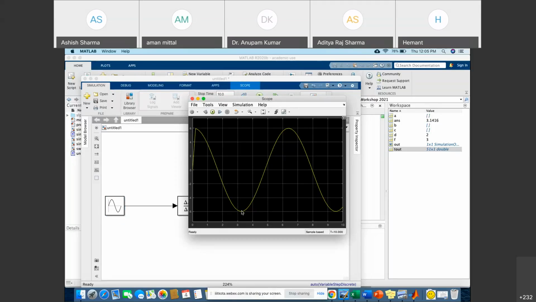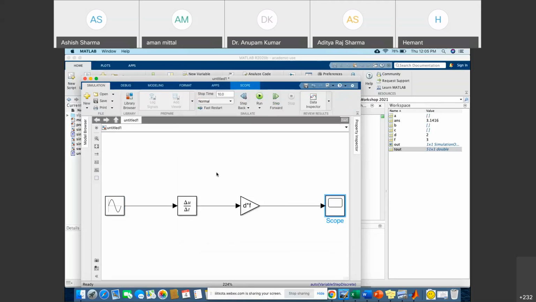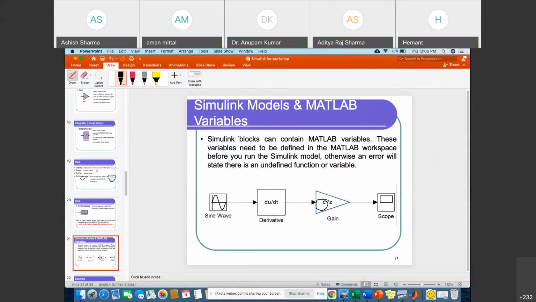So if any data is defined in MATLAB in the workspace and you want to use it, then you can do like that. Okay, so a Simulink block can contain MATLAB variables. These variables need to be defined in the MATLAB workspace before you run the Simulink model, otherwise it will show an error, right?